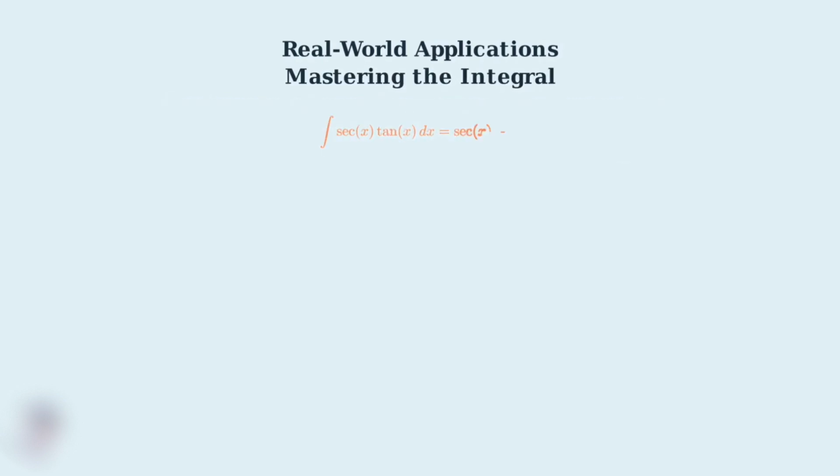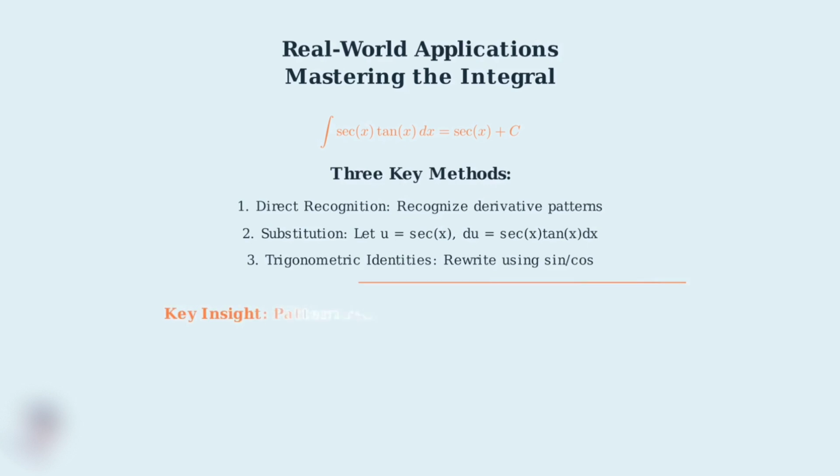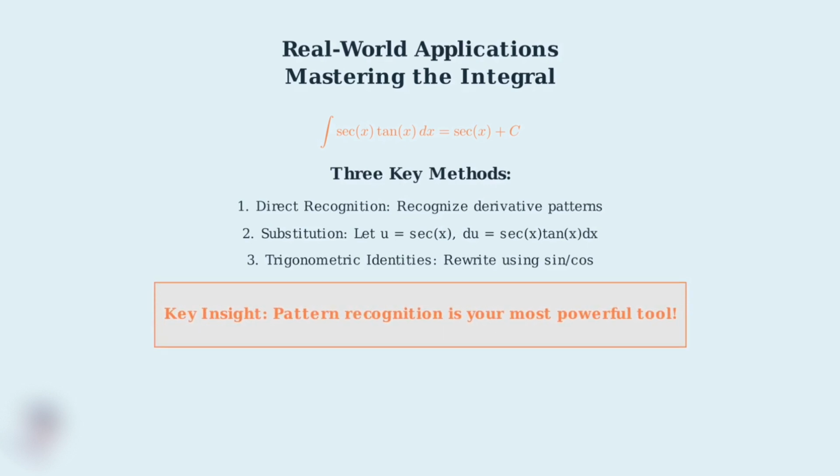Mastering the integral of secant x tangent x comes down to three essential approaches. First, direct recognition by understanding derivative patterns. Second, the substitution method, which reinforces your u substitution skills. And third, using trigonometric identities to transform the integral into a more familiar form. The most important takeaway is that pattern recognition is your most powerful mathematical tool. When you see secant x tangent x, immediately think about the derivative of secant x. This connection will serve you well throughout your calculus journey.